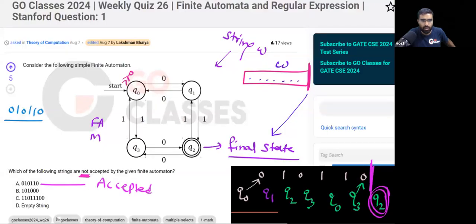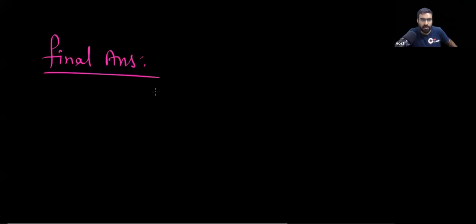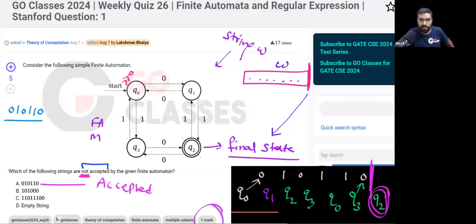option A accepted. So what is the final answer? For this question, remember the question is asking which are not accepted. So not accepted means B, D. The answer will be B, D. So this is a very simple question for 1 mark. You can see this is a 1 mark question.